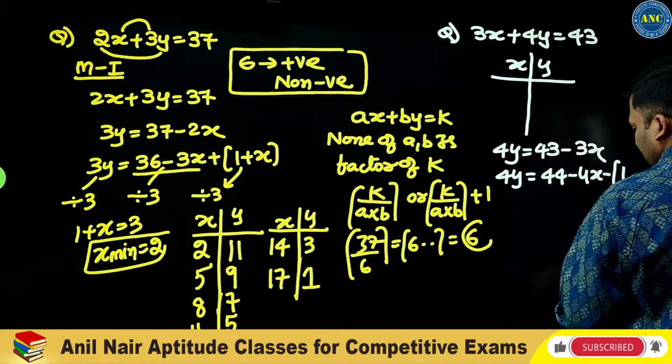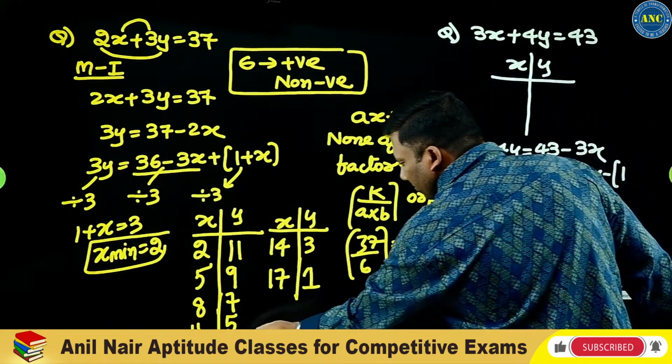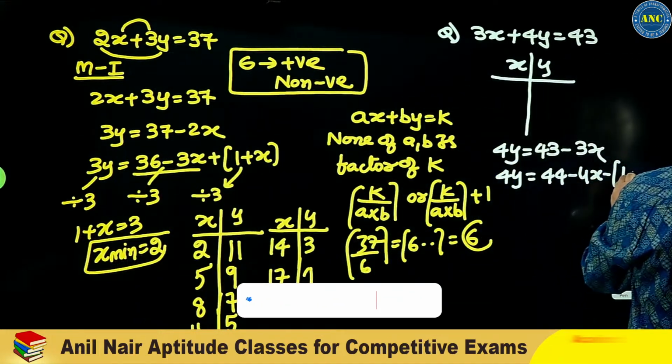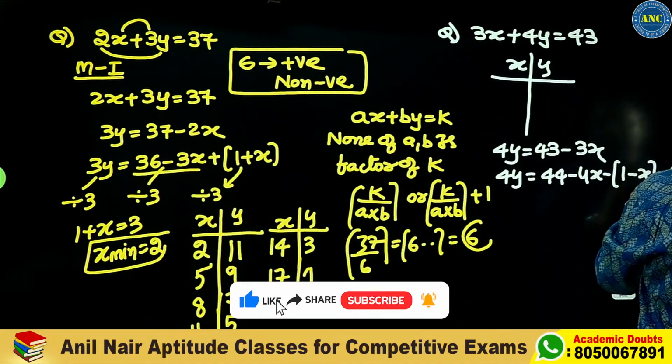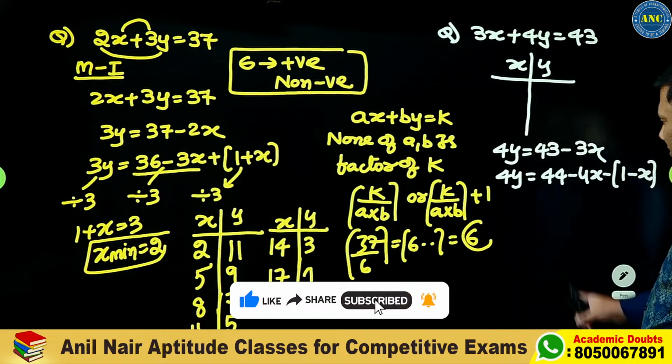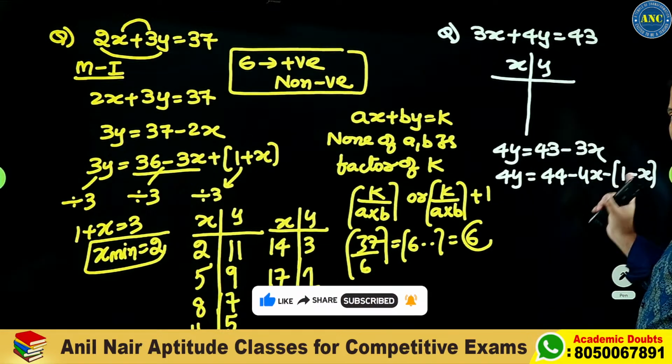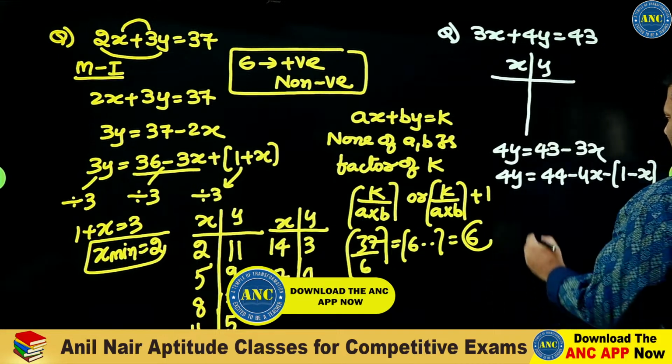Or we will write like this. I hope the concept is very much clear to you. 44 minus of 1 minus x. 44 minus 1 is 43. Minus 4x plus x is minus 3x.